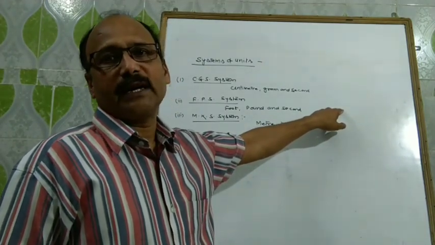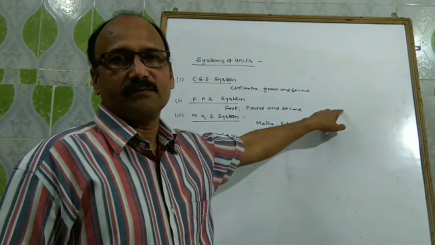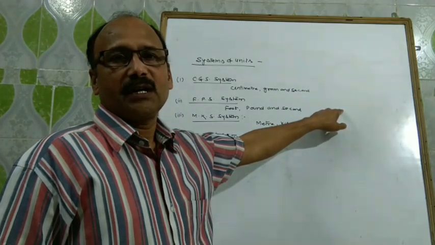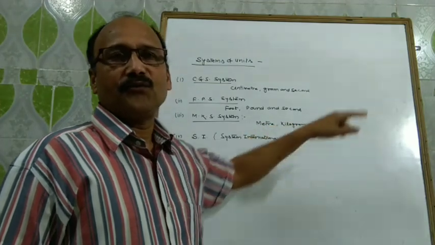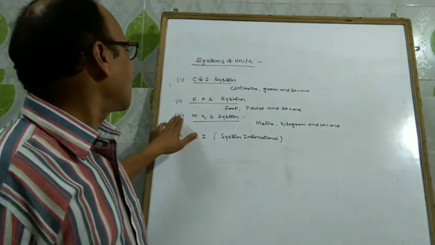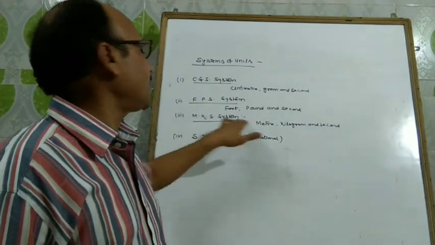It is also known as British system because it was developed by British engineering. Okay. Now third, that is MKS system.